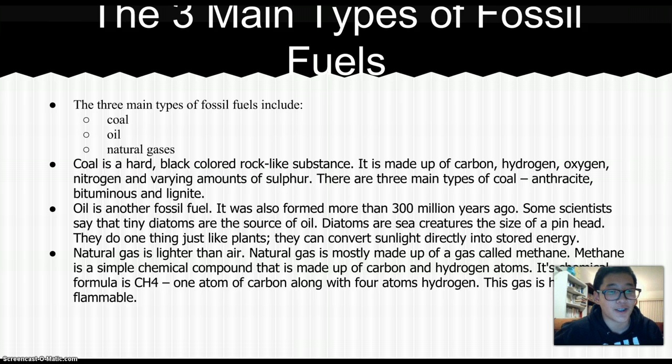Natural gas is lighter than air. Natural gas is mostly made up of gas called methane. Methane is a simple chemical compound that is made up of carbon and hydrogen atoms. Its chemical formula is CH4, one atom of carbon along with 4 atoms of hydrogen.